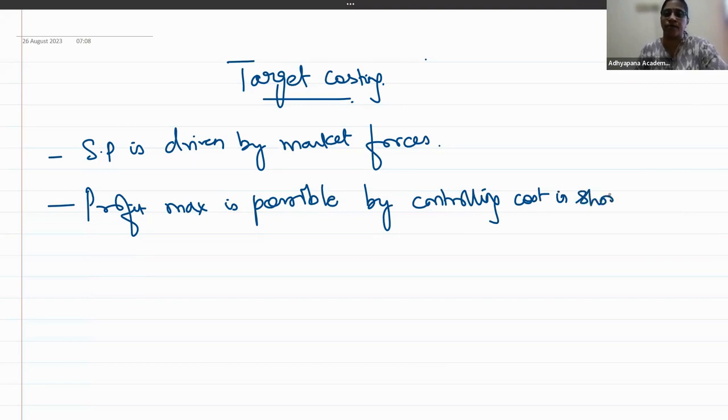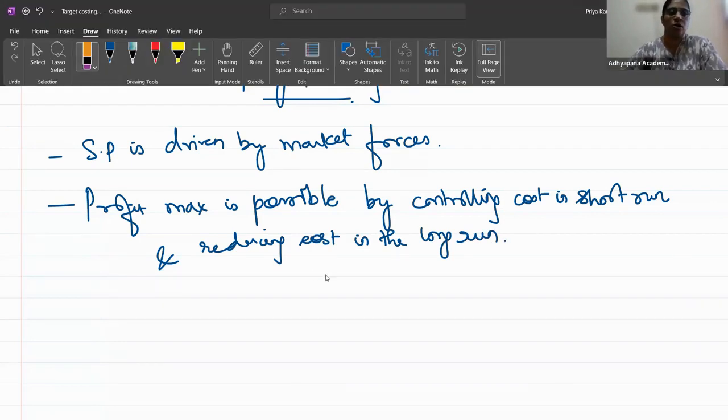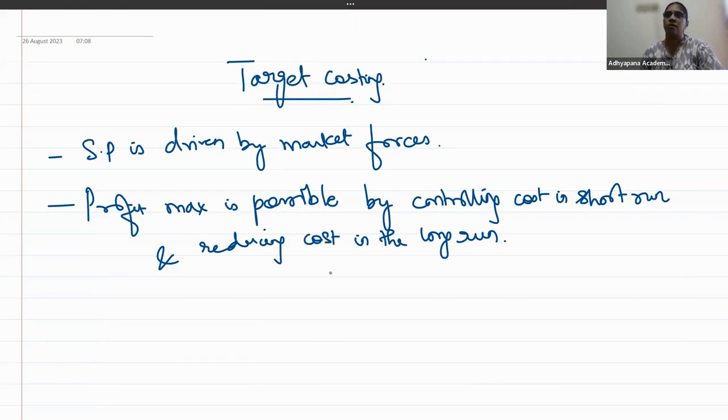So profit maximization is possible by controlling cost in the short run, and reducing cost as a longer run objective. Okay. So, how is it achieved? It is made achievable by setting a target. Now, today you are all here to study SEM for a target of completing CMA Group 3 by this December, correct? So, you are approaching towards the target.